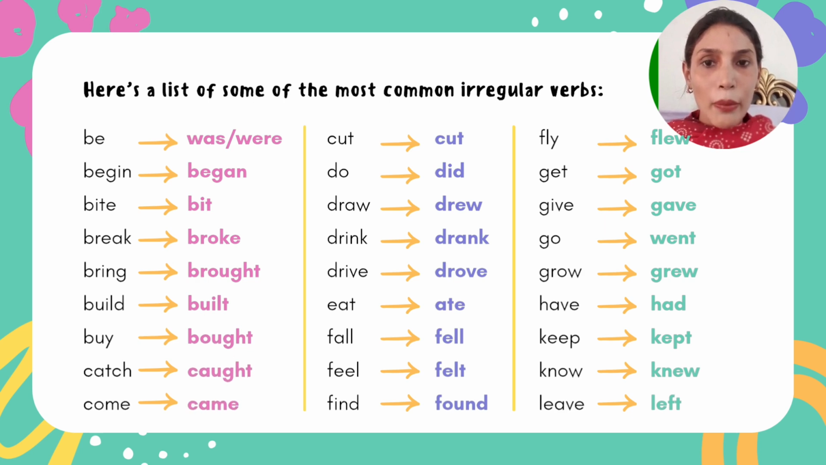You can see on your screen: be, was/were; begin, began; bite, bit; break, broke; bring, brought; build, built; buy, bought; catch, caught; come, came; cut, cut; do, did; draw, drew; drink, drank; drive, drove; eat, ate; fall, fell; feel, felt; find, found; fly, flew; get, got; give, gave; go, went; grow, grew; have, had; keep, kept; know, knew; leave, left. So these are some common irregular verbs that are used in the English language. I hope you are learning something and getting my point.